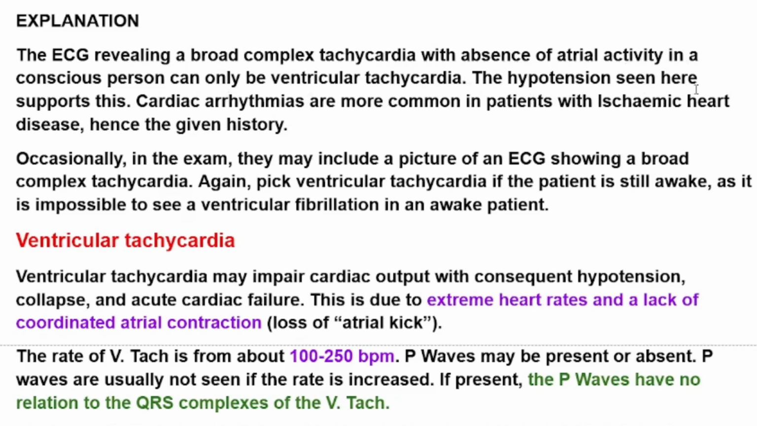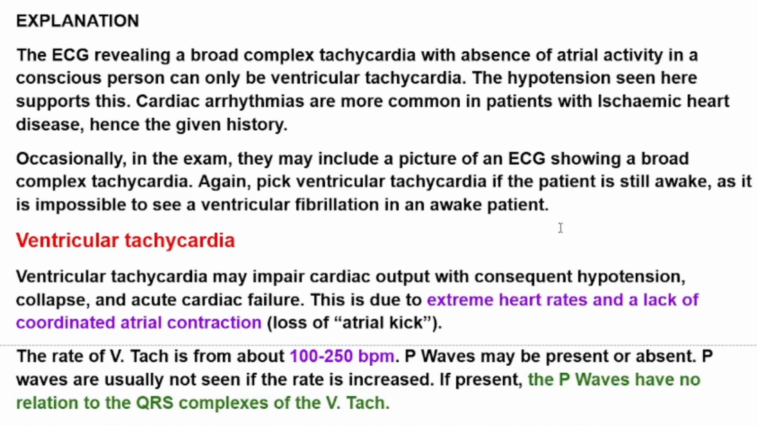Again, pick ventricular tachycardia if the patient is still awake, as it is impossible to see ventricular fibrillation in an awake patient. This is an important point when we cannot distinguish between the ECGs which one is ventricular tachycardia or ventricular fibrillation. But if the patient is awake, we must choose ventricular tachycardia. If the patient is unconscious, the choice can be ventricular fibrillation.